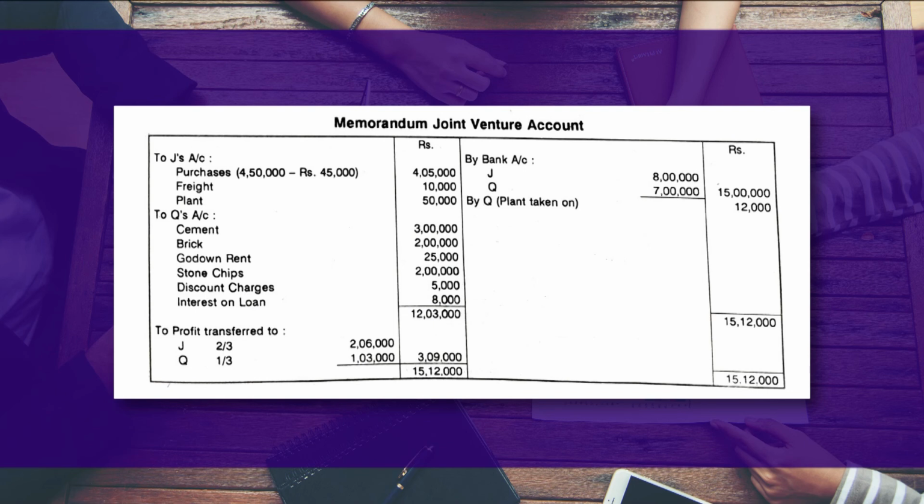So the total is 12,03,000, and here it is mentioned that the account was settled by J receiving rupees 8 lakh and Q rupees 7 lakh from the company. So total it is 15 lakh. And by Q, so Q has taken the plant worth rupees 12,000. So total is 15 lakh 12,000. This is 12 lakh 3,000. If we subtract this from 15 lakh 12,000, the remaining balance, 3 lakh 9,000, will be the profit, and this profit will be shared by J and Q in the ratio of 2:1. So share of J is 2 lakh 6,000, share of Q is 1 lakh 3,000.